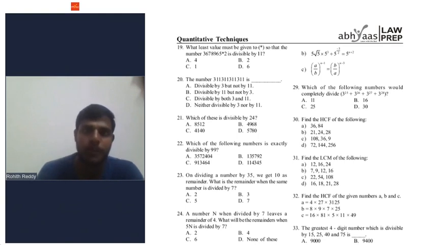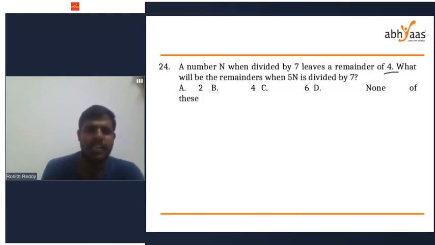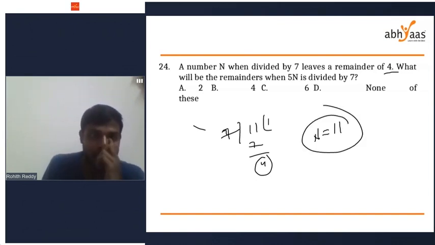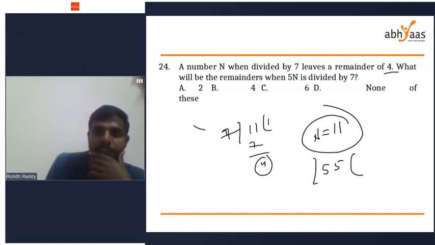Yeah, I'm going to solve. Simple. Take any number that when divided by 7 leaves a remainder of 4. So I'm going to take the least number, 11. If you divide 11 by 7, my remainder is 4. So I'm assuming n equal to 11. What is the remainder when 5n is divided by 7? So 5 into 11, which is 55. I want to divide this 55 by 7. 7 sevens are 49. Why am I getting 6?